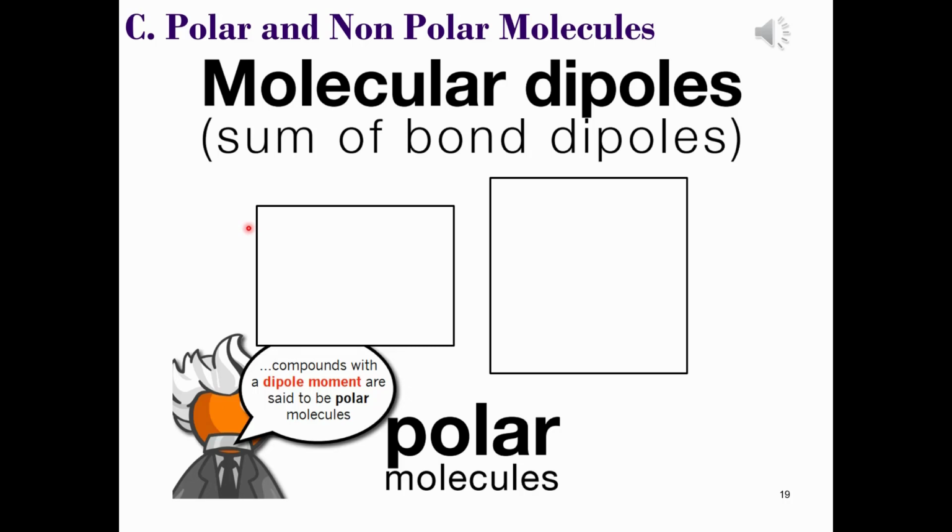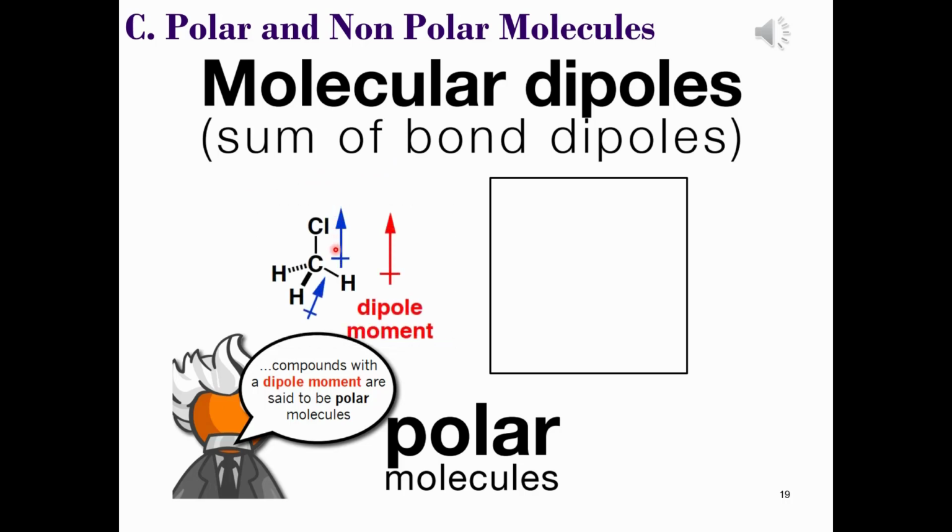And so this will be the main factor in determining whether there is a molecular dipole, so whether the electron density is shifted in one overall direction. And this is what we mean by the sum of the bond dipoles. In the first example, the bond dipoles are towards the chlorine atom, but the molecular dipole is also going to be in that direction as well, and this is because the carbon-hydrogen bonds are non-polar.